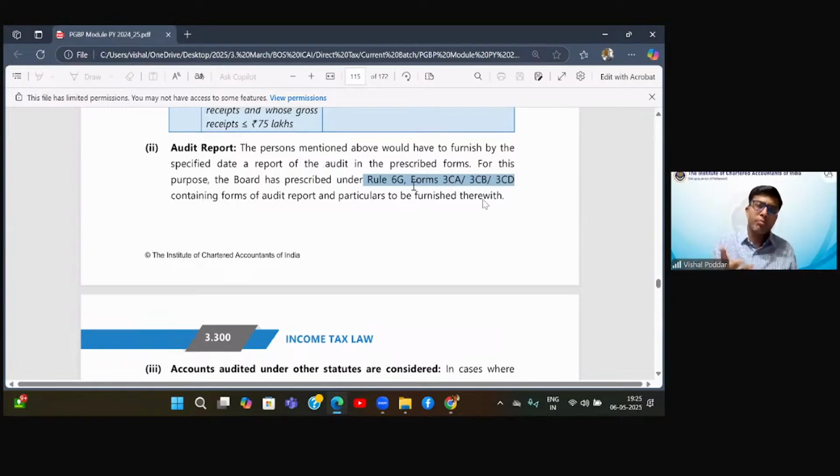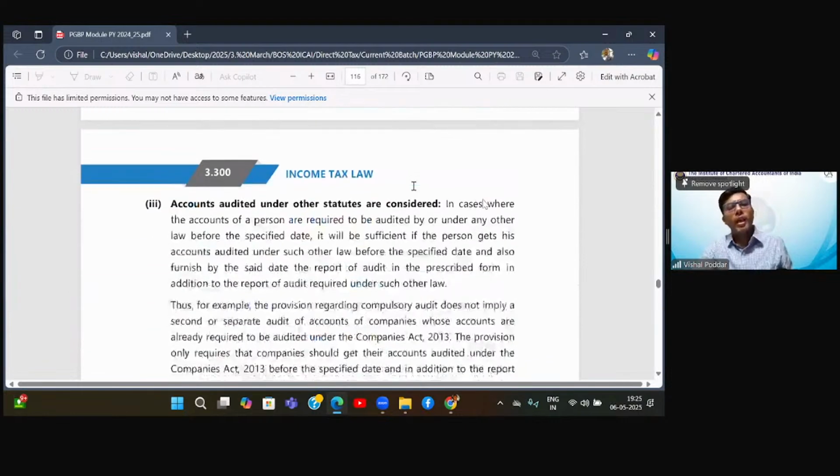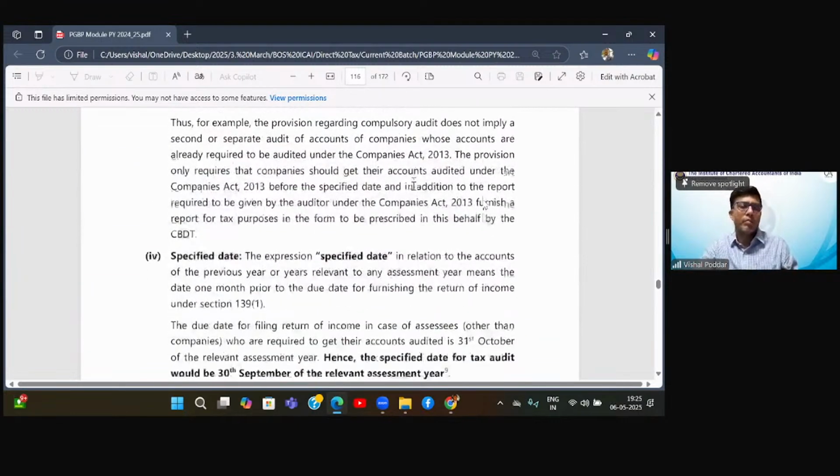Now, when we say you submit the audit report in our format, by default, you'll have to check all those provisions which are covered in these audit report forms. But the point is, I am not asking you to recheck the whole book again. So if you're already getting your company books audited as per Companies Act, just include these pointers also in your audit so that you can fill in and upload the audit report as per our formats.